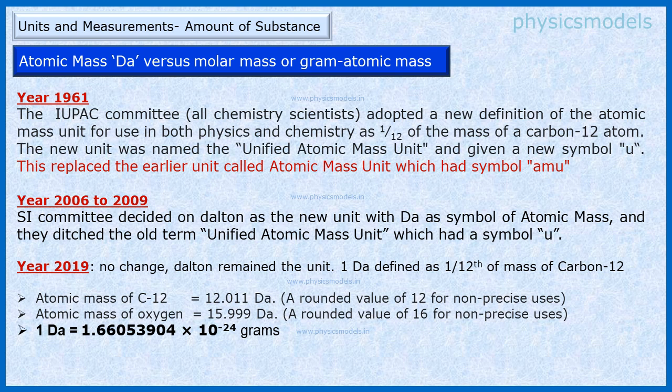Now 1 Dalton is not 1 gram. 1 Dalton is very small, and that's 1.66053904 × 10^-24 grams.